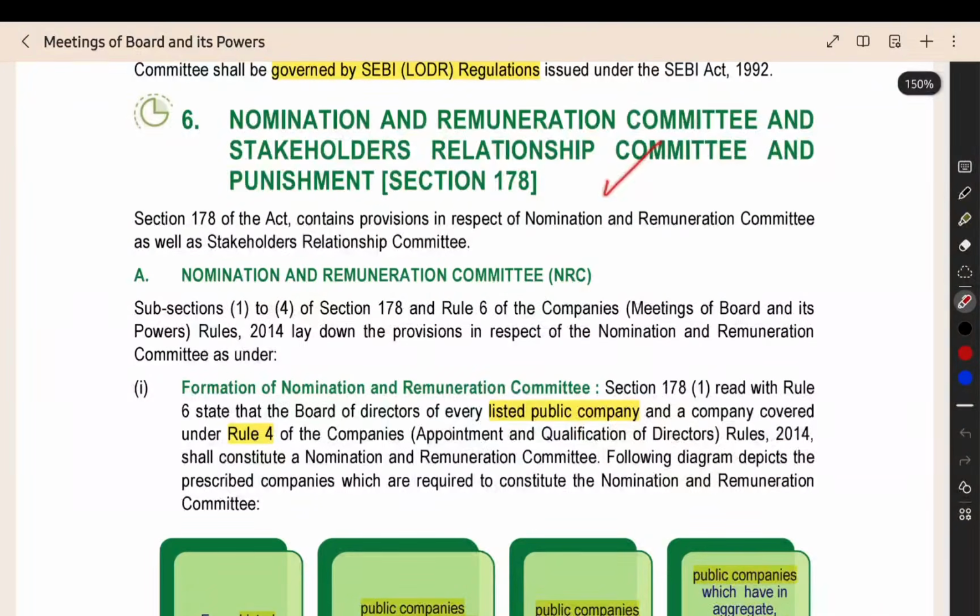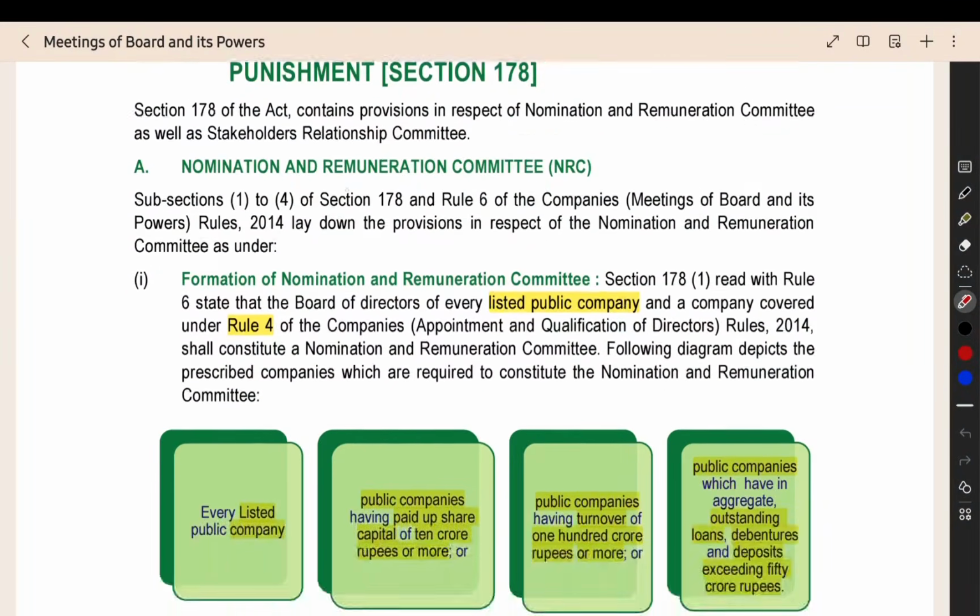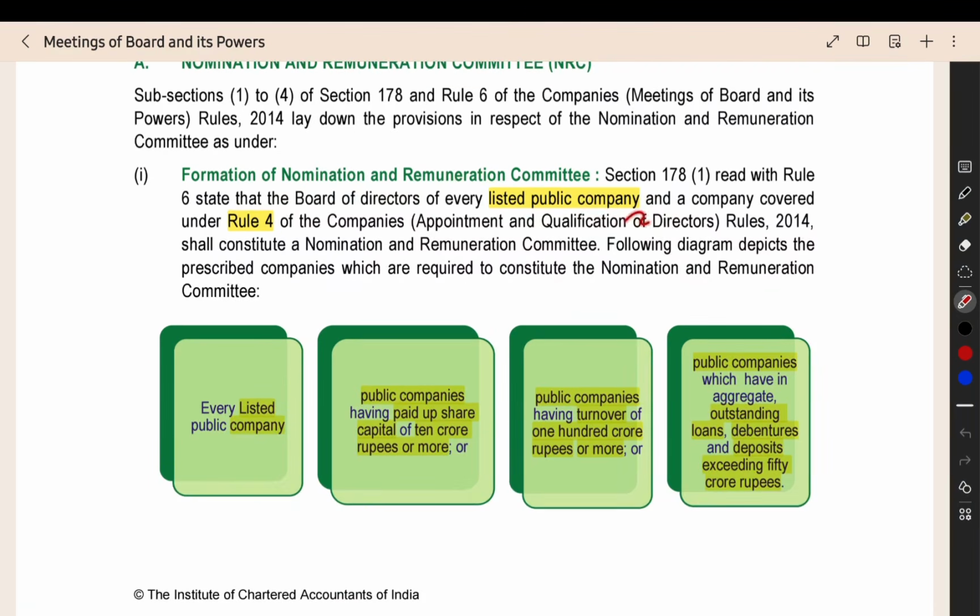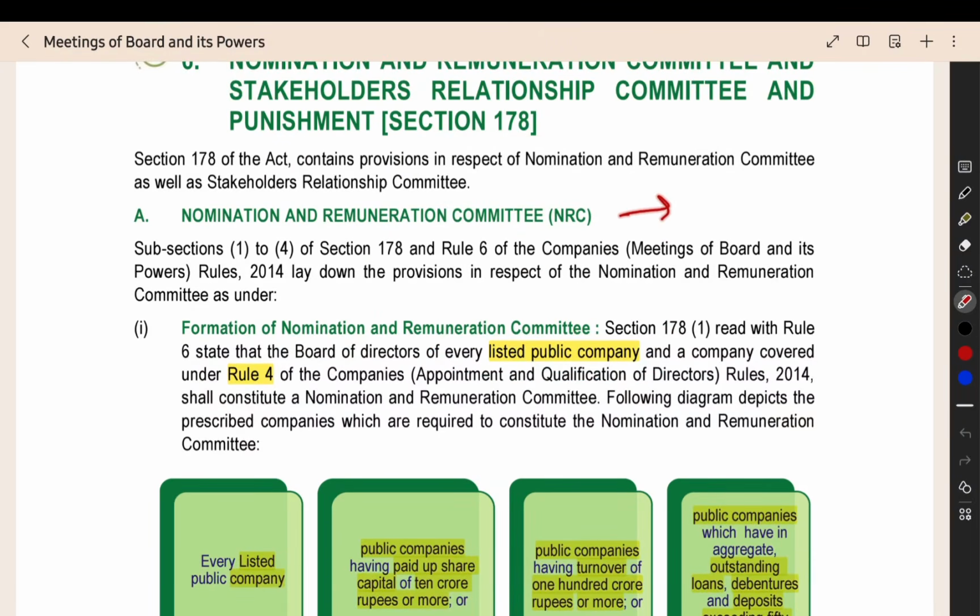Then the nomination and remuneration committee and the stakeholder relationship committee. Here, in the nomination and remuneration committee, only directors will be there. This committee should be appointed by prescribed companies like listed public companies, and if a company satisfies these conditions, it has to appoint the nomination and remuneration committee. What will this committee do? They will nominate and select the persons who are eligible to become members of senior management or the board of directors. They will also decide the remuneration, how much salary, incentive and options to give, and the NRC will recommend it to the board of directors.